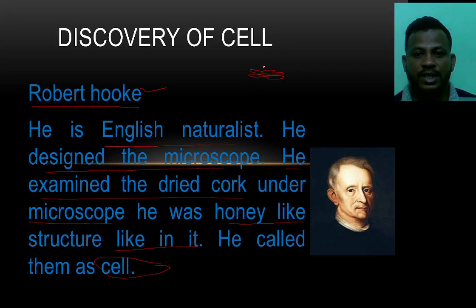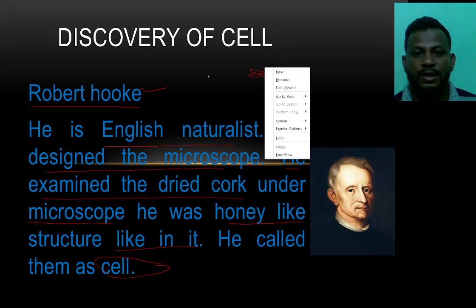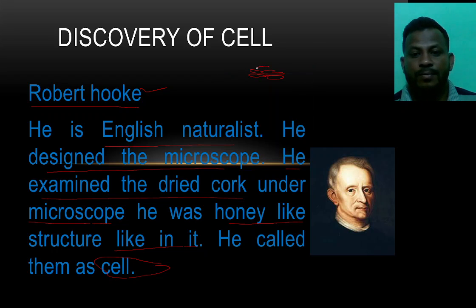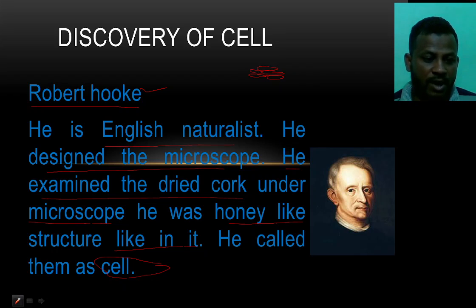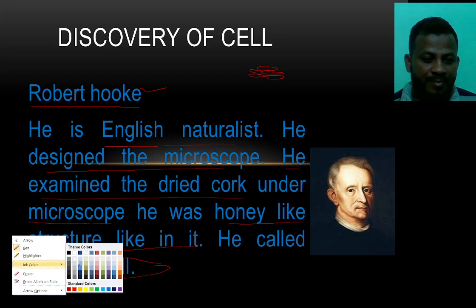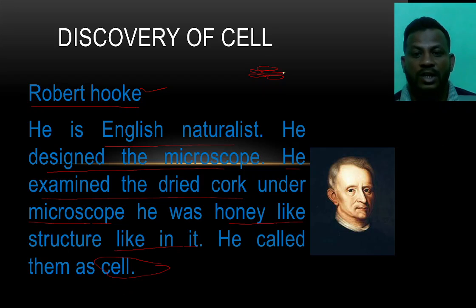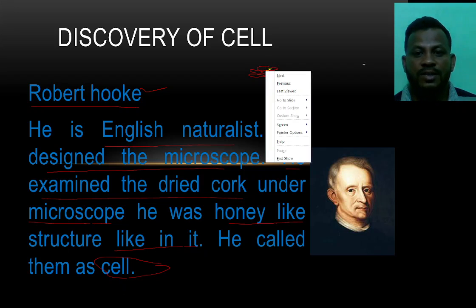You can see in this picture, look, like this. Robert Hooke gave them the name cell. Here, the small structures are present. Can you see this?